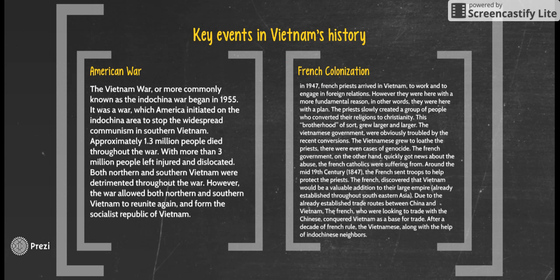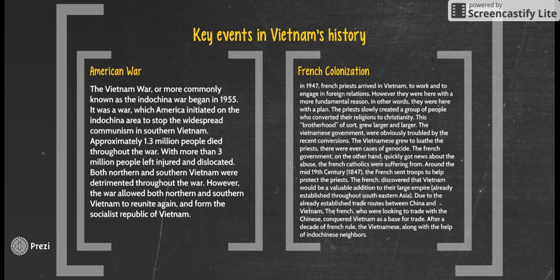Here are two of the most key events in Vietnamese history: the American War, which I already explained in the slide before, and the French colonization of Vietnam. In 1947, a few French priests arrived in Vietnam to work and engage in foreign relationships. However, they soon created a sort of brotherhood and they grew larger and larger. People began converting to Christianity. This led to the Vietnamese launching genocides and many other abusive events towards the Catholics.